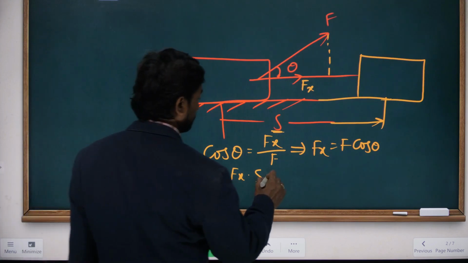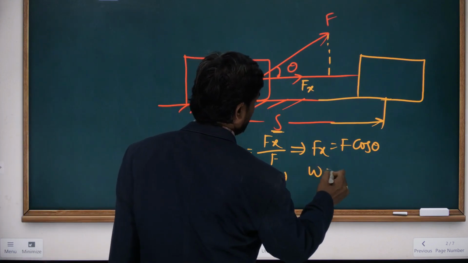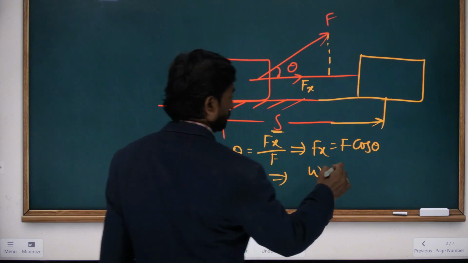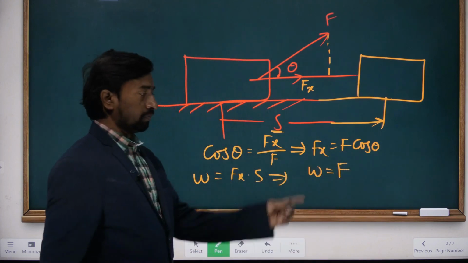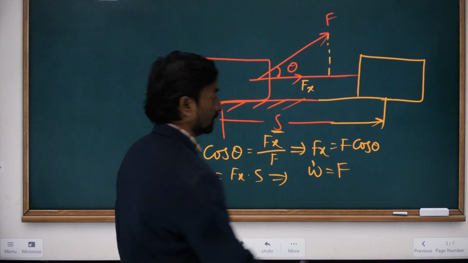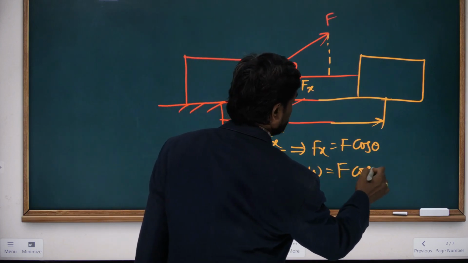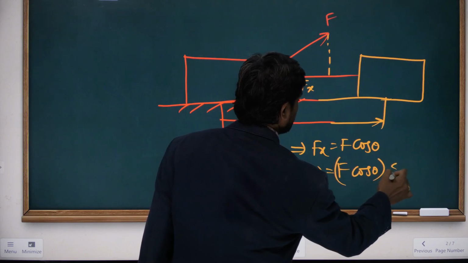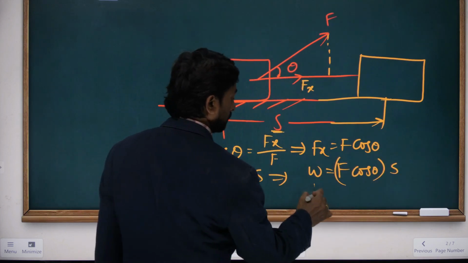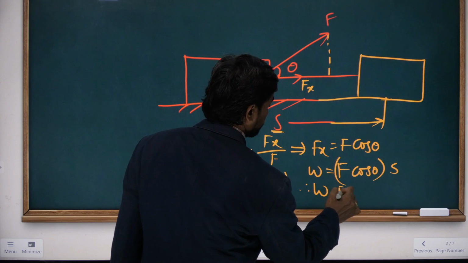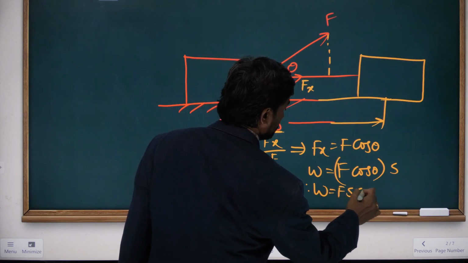Now we can write the equation of the work done. W is equal to F cos theta, since Fx is nothing but F cos theta, into the displacement. Therefore W is equal to F s cos theta.